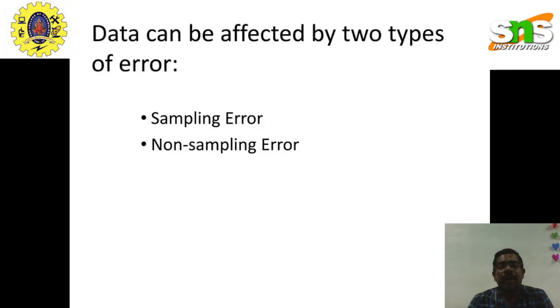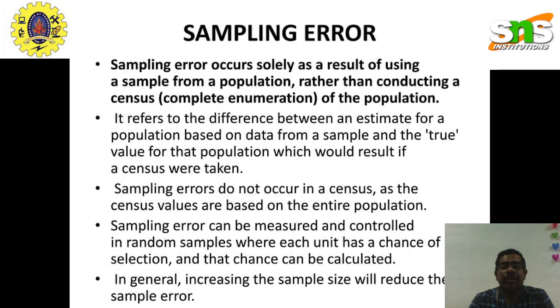When we talk about error in data, there are classifications: one is called the sampling error and another is called the non-sampling error. The sampling error means, in the previous example, I am going to visit one particular ward and that ward has a population of 10,000. I can't meet all 10,000 people.